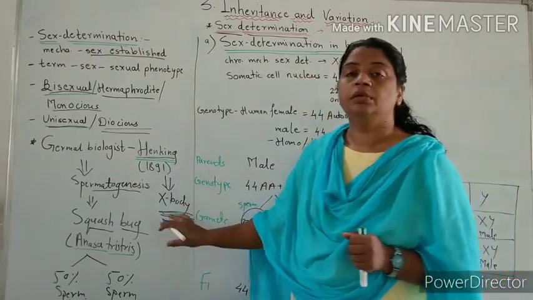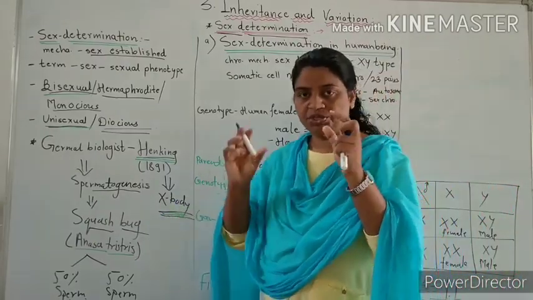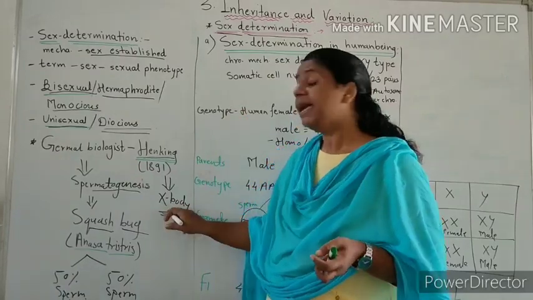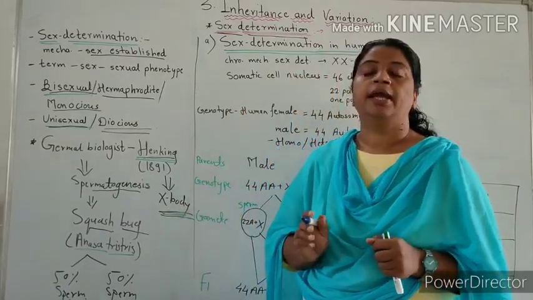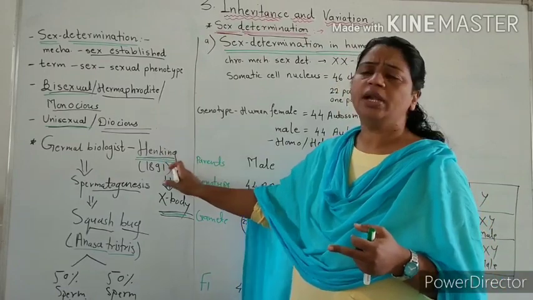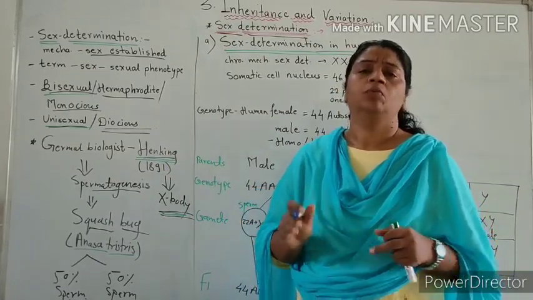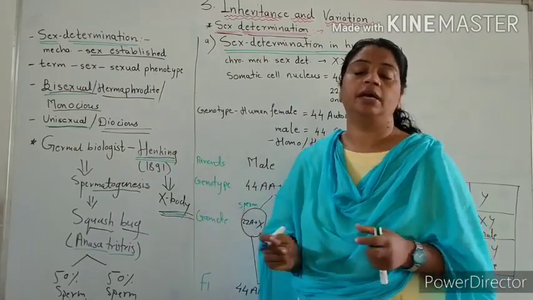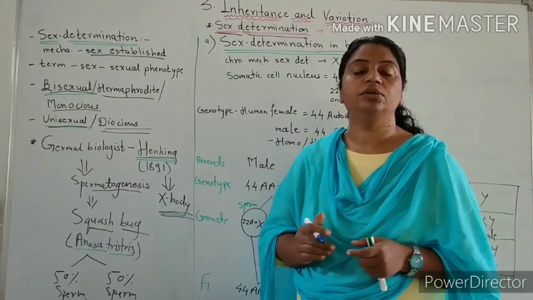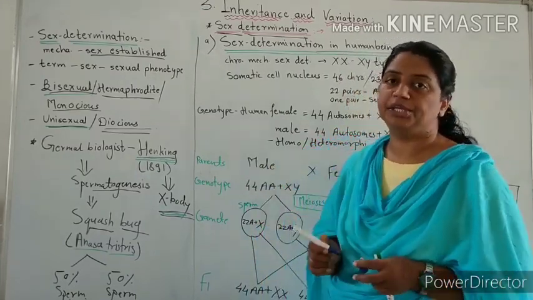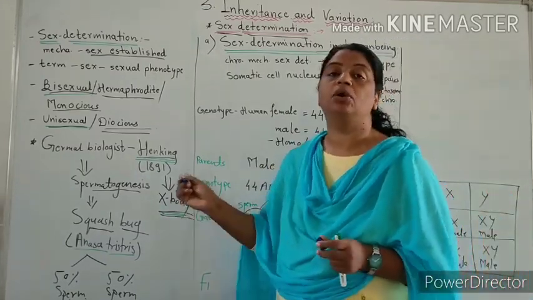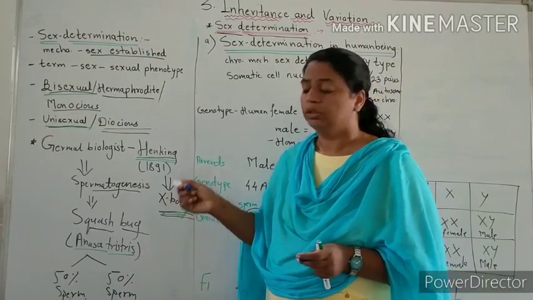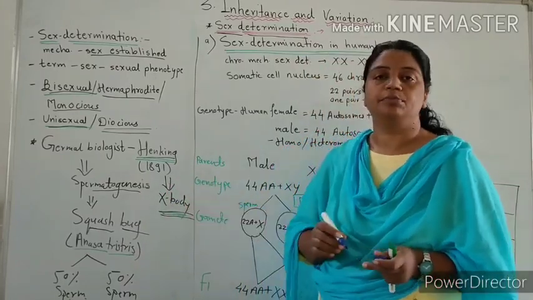He did not explain why these X bodies play an important role in sex determination. He did not explain the role of this X body in sex determination.